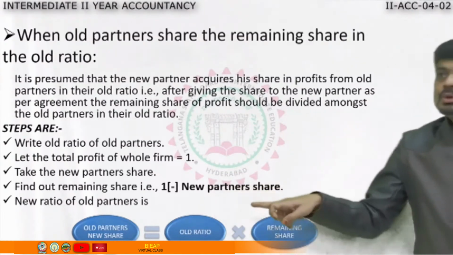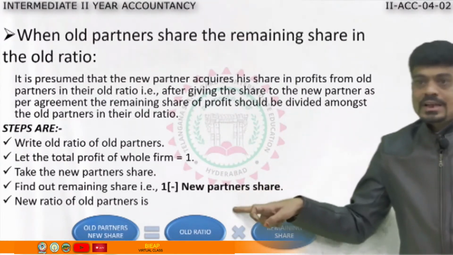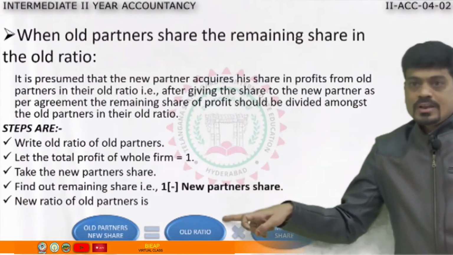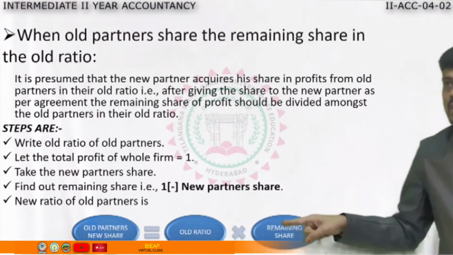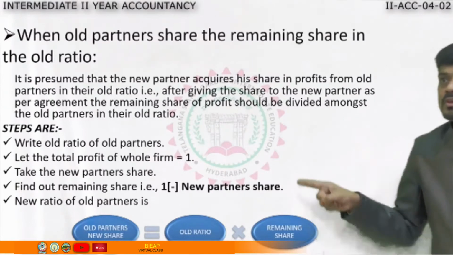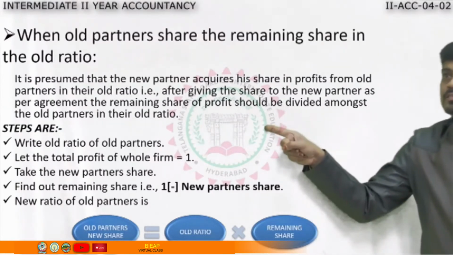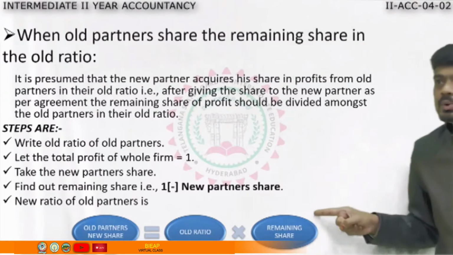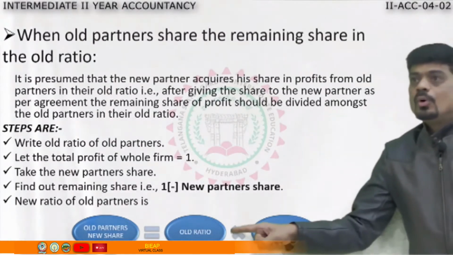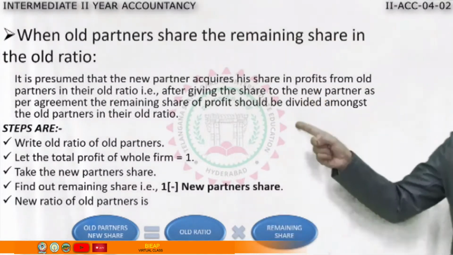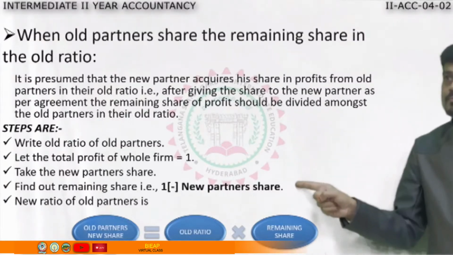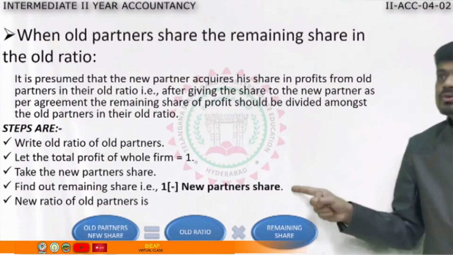Then, we will calculate the new ratio. How are we going to calculate the new ratio? The formula is: the old partners' new share we want. How to calculate it? Old ratio into remaining share. Old ratio, where we wrote the old ratio of old partners in step 1, into the remaining share, gives the new ratio of old partners. So, these are the steps. Now, based on this, I am going to show you the example.